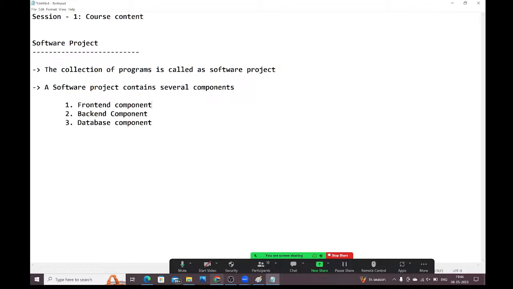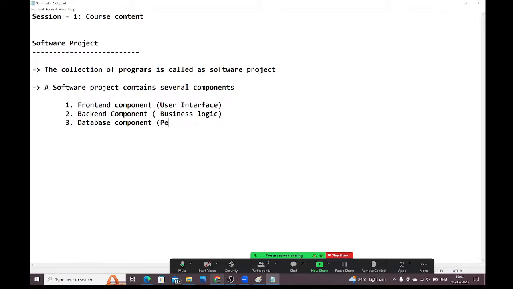Front-end component means what, guys? User interface. Back-end component means business logic; we need to write business logic in the back-end component. What about the database component?